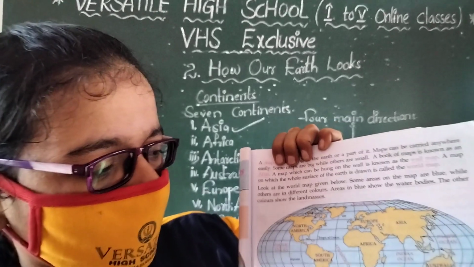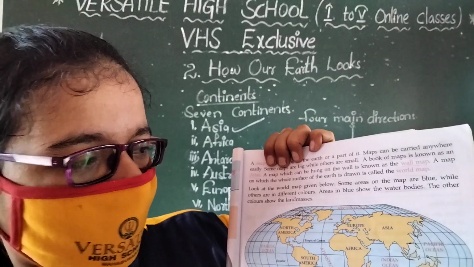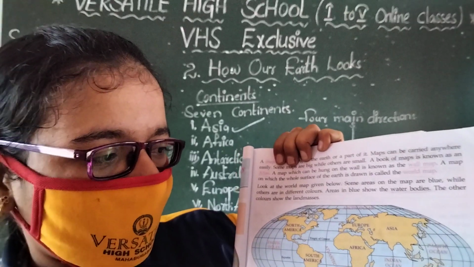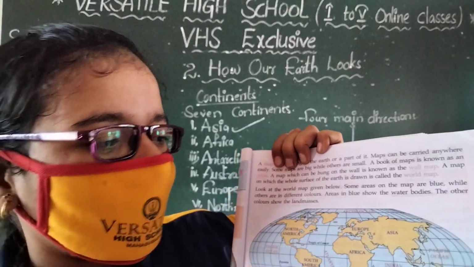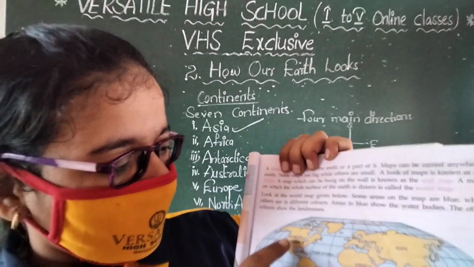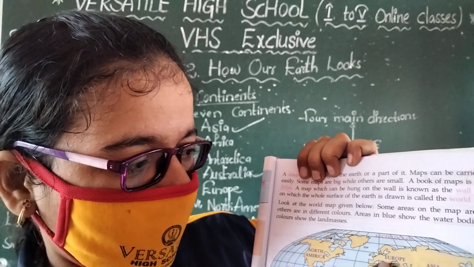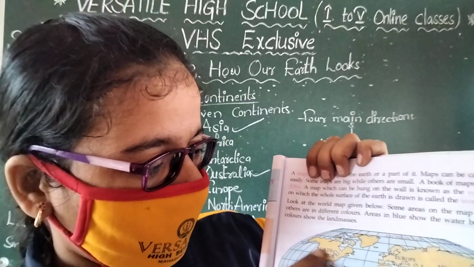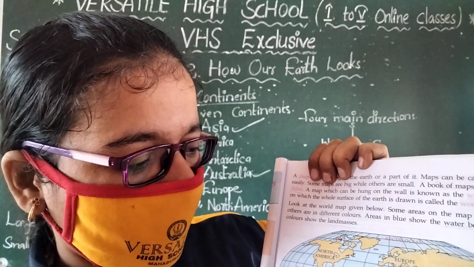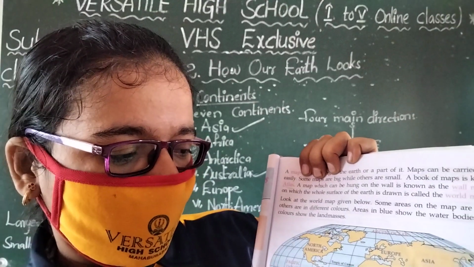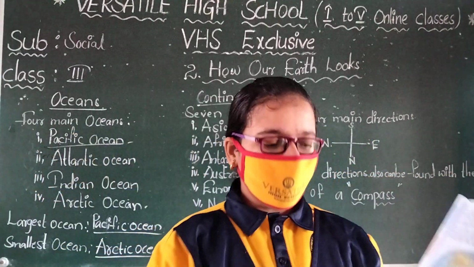Children, look at this: Pacific Ocean, Atlantic Ocean, Antarctica Ocean, Indian Ocean. Then continents: Asia, Africa, Australia, Europe, North America, South America, Antarctica. Okay children, these are the oceans and the continents.